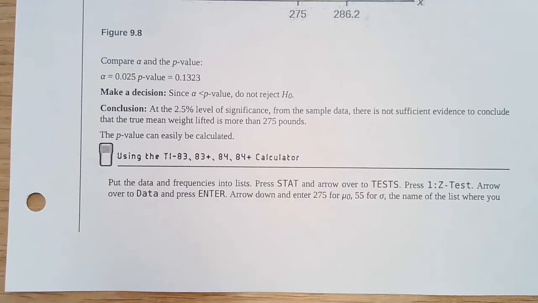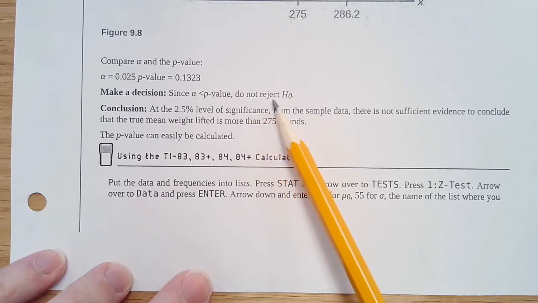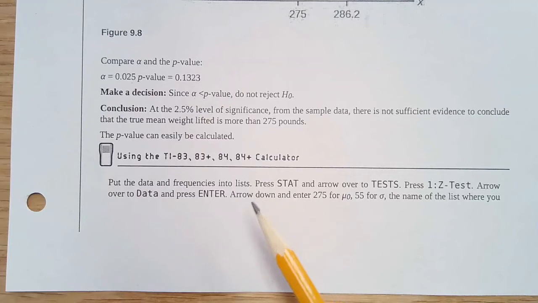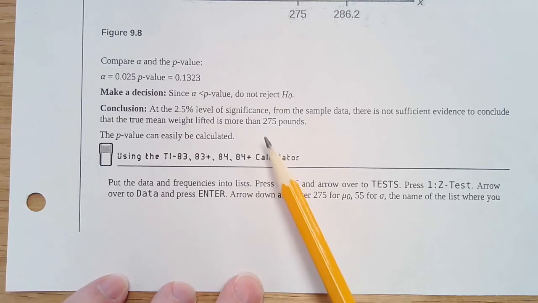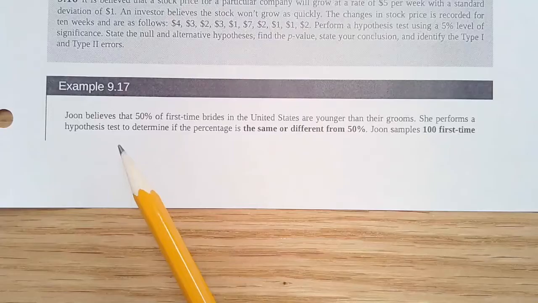Okay, so there's not sufficient evidence to conclude that they actually can lift more because we did not reject the null hypothesis. So when you take a look at that, like the 275 pounds, we just didn't have enough evidence.